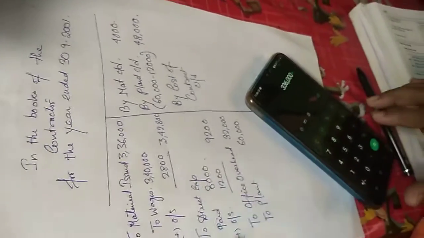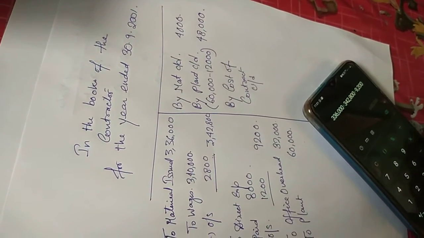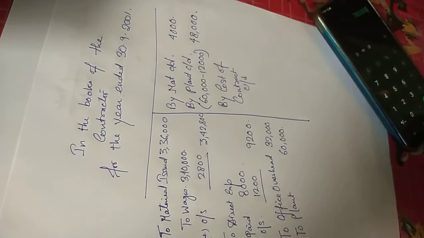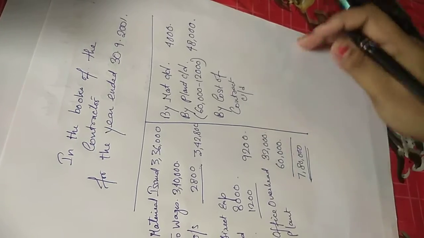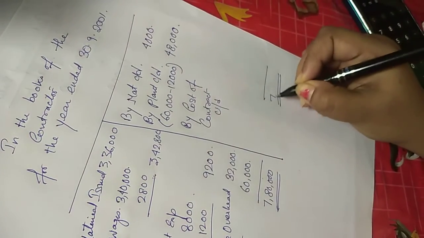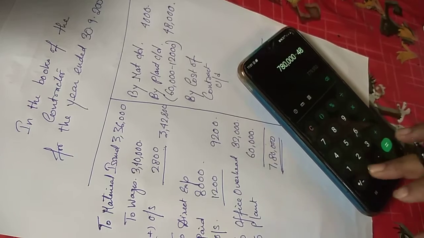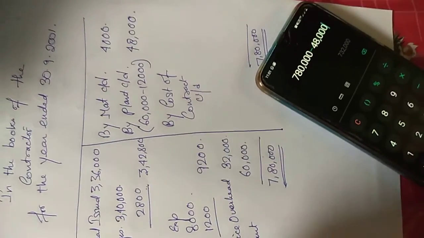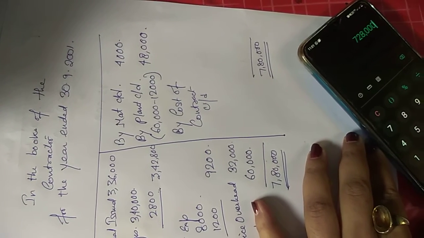3,36,000. By the time I do the calculation, you keep on copying the sum. 3,42,800 plus 9,200 plus 32,000 plus 60,000 comes to 7,80,000, plus 48,000, less 4,000. It comes to 7,28,000.